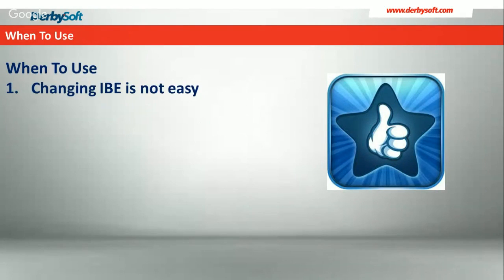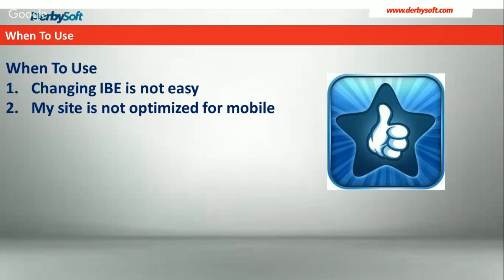Well, we'll talk about that here in just a second. So when to use it? Well, let's face it. Changing up your internet booking engine is not something that happens overnight. You can't just completely revamp your booking engine, and that may not be easy. So it may be advantageous to allow one of the assisted booking models to do that in a manner that is optimized for the metasearch mindset, if you will. The mobile component that we talked about earlier is certainly an important part of that.